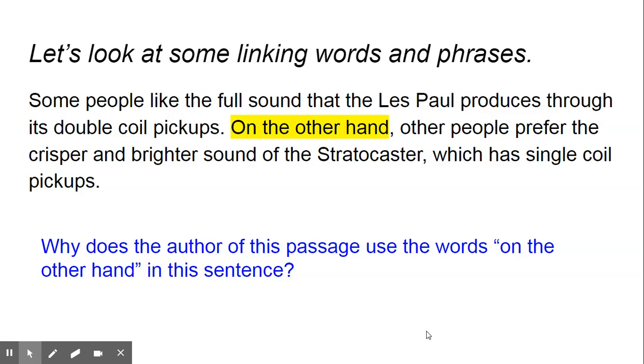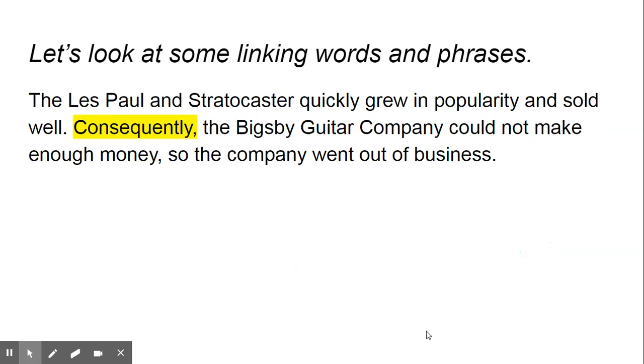On the other hand here shows opposite, or a difference between the two. Some people like the full sound that the Les Paul produces through its double coil pickups. On the other side, other people prefer the crisper and brighter sound of the Stratocaster. Again, this is contrasting the thoughts of two people. So our linking phrase, on the other hand, can be really useful if you're contrasting two ideas or two different things or two thoughts that people have. Let's take a look at one more.